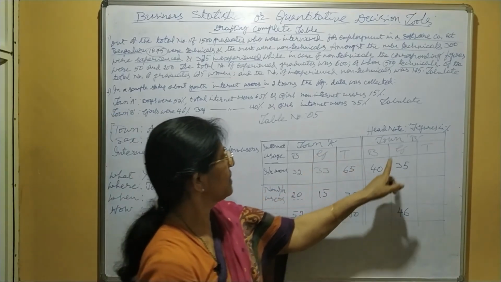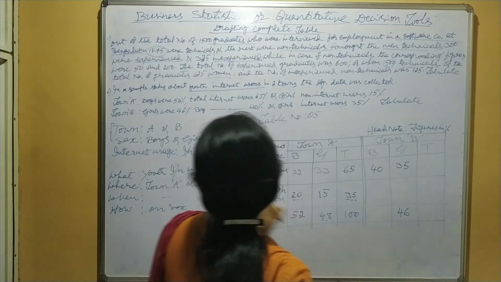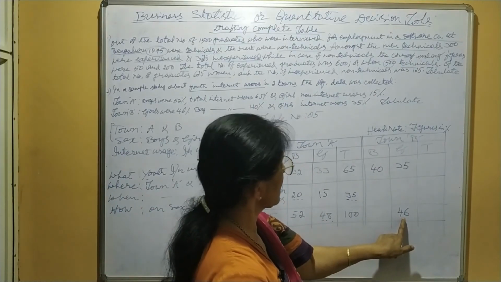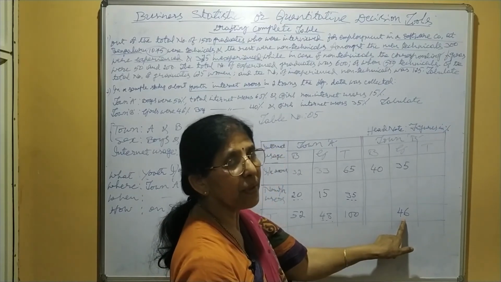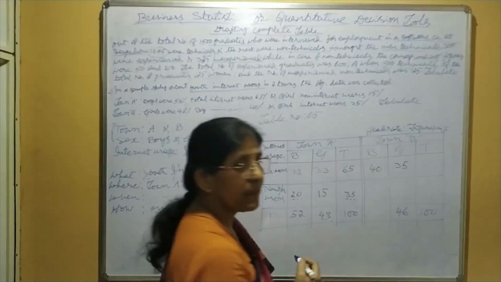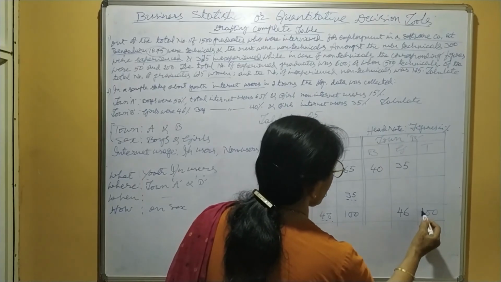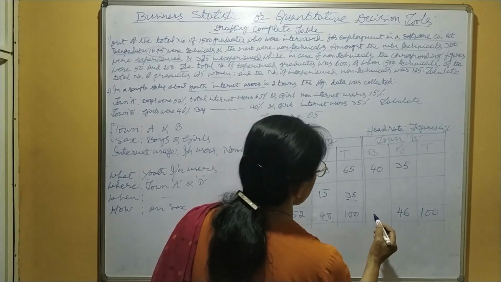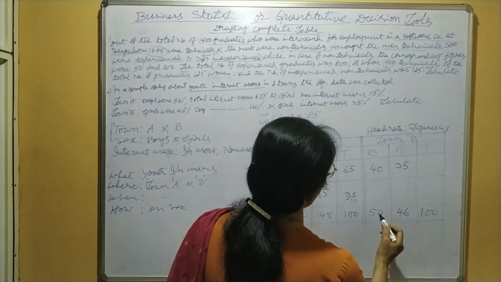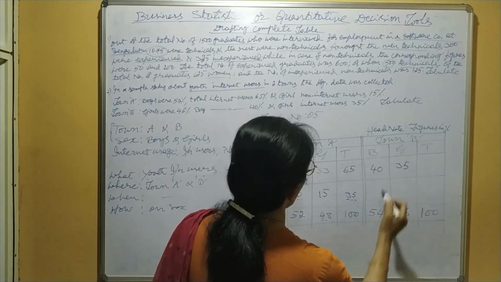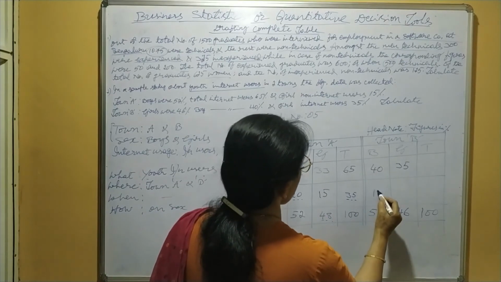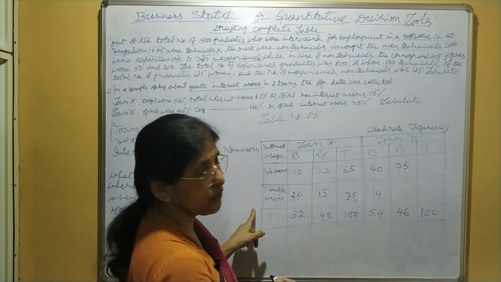In the same manner, when you come to Town B, here when it is given girls were 46%, cent means 100, means total is 100. Out of 100, 46 girls means remaining 54 boys. Next, out of 54 boys in Town B, 40 internet users means remaining 14 non-internet users.